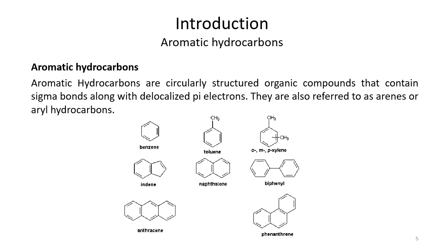Basically, aromatic hydrocarbons are defined as circularly structured organic compounds that contain sigma bonds along with delocalized pi electrons. They are also referred to as arenes or aryl hydrocarbons. From this definition we can learn a few things. For aromaticity, they should be circularly structured compounds, or cyclic compounds, and they should have alternating single and double bonds in them.